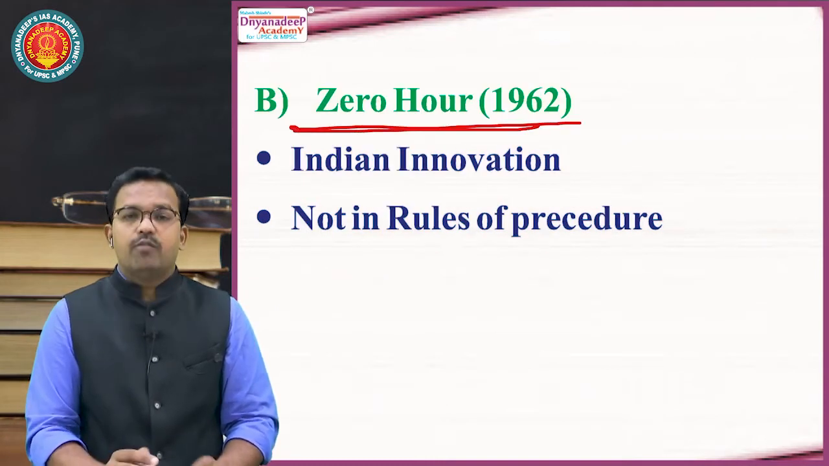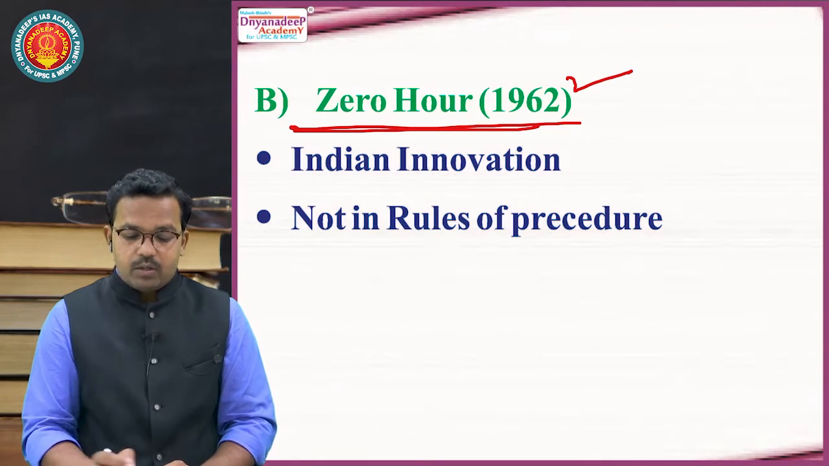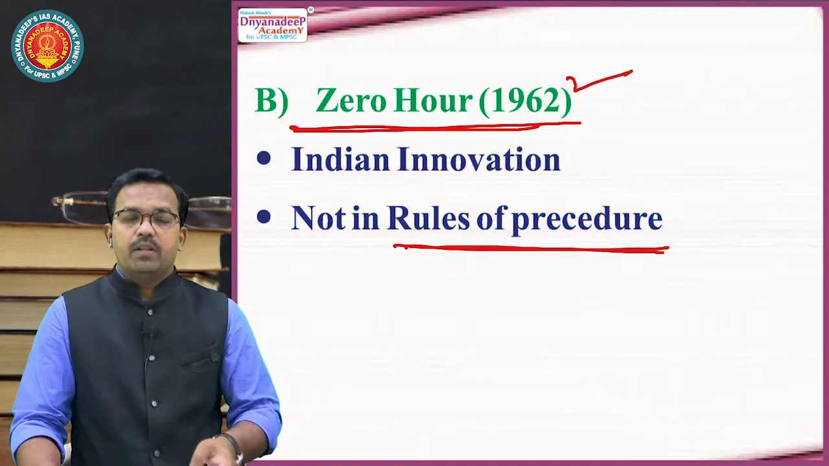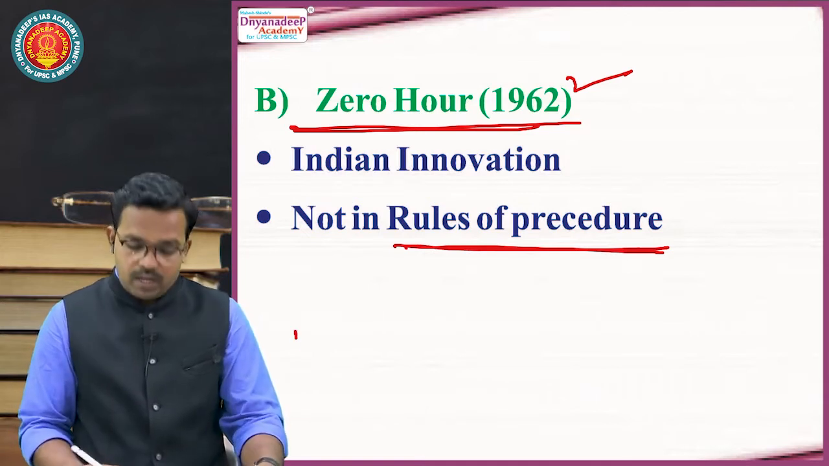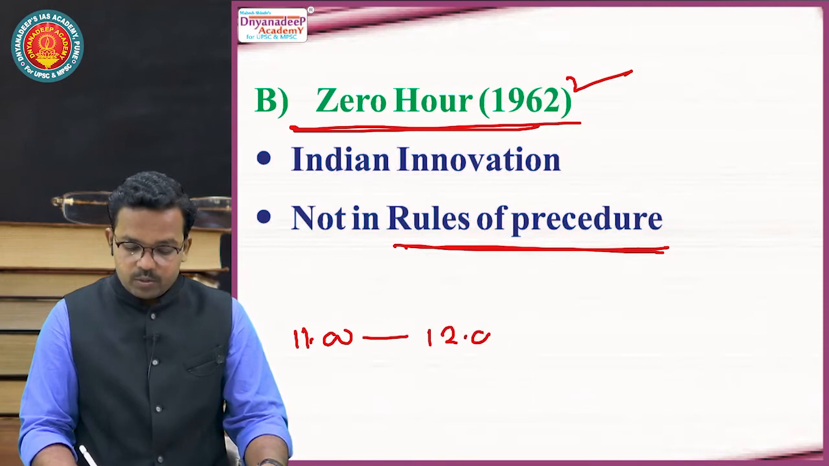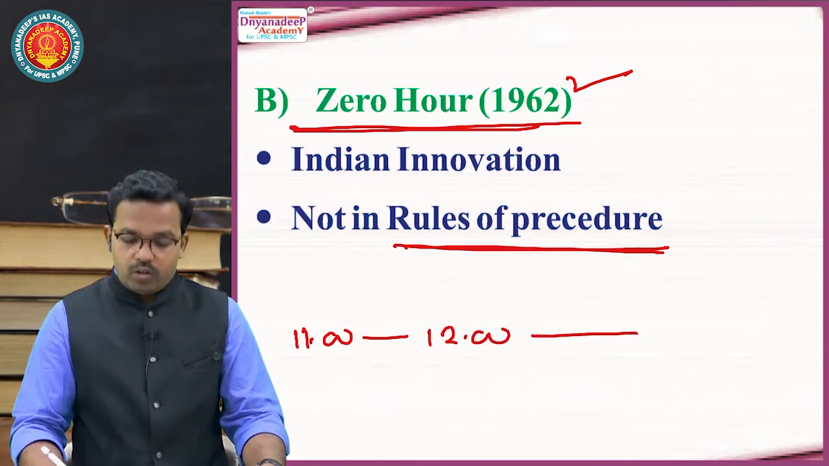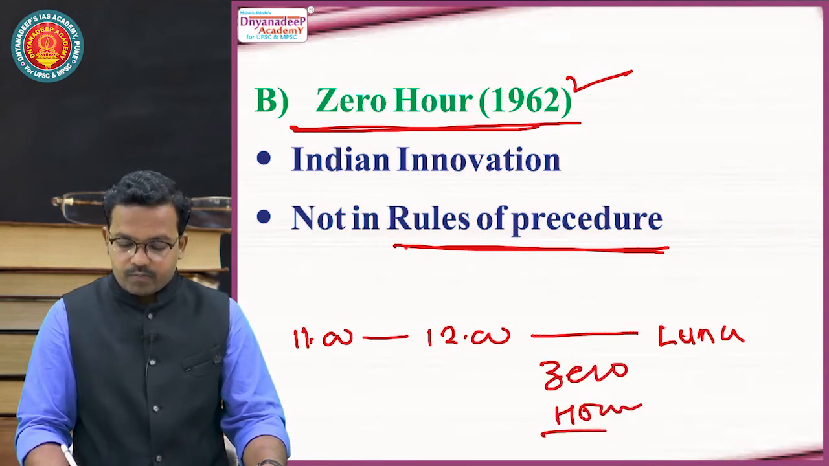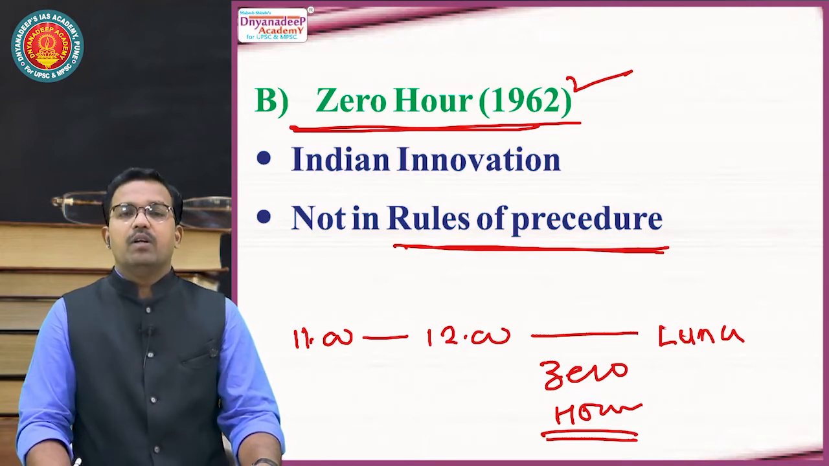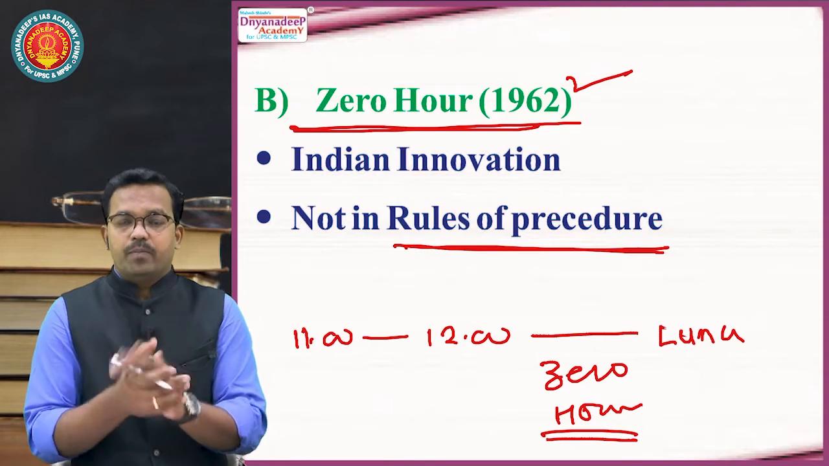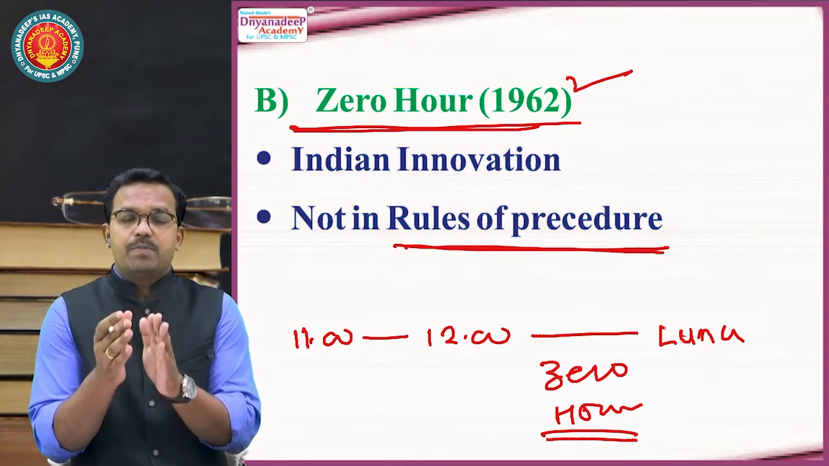It is an Indian innovation brought in the year 1962. It is not mentioned in the rules of procedure. See, what happened? Your parliamentary proceeding starts at 11 a.m., then it continues till 12 o'clock. After 12 o'clock till lunch time, this zero hour goes on. Now, why is it called zero hour? Basically, parliament is short of time. Parliament does not have expertise.